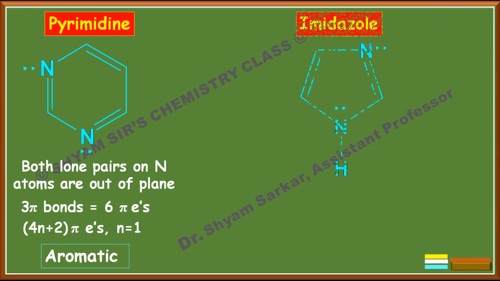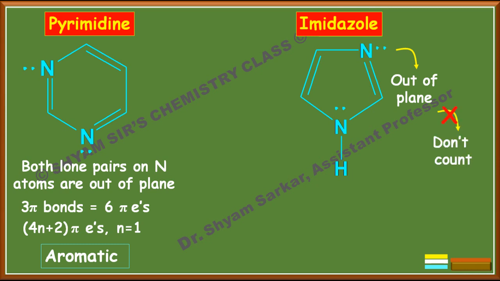Okay, so next, imidazole. If you see the imidazole structure, here 2 nitrogen atoms are there and in both cases lone pairs are there. So which lone pair will participate and which will not? The lone pair on the third atom, the nitrogen, is out of plane and we should not count this.